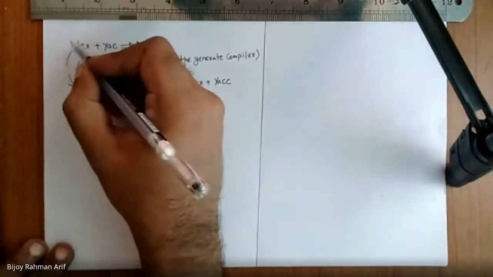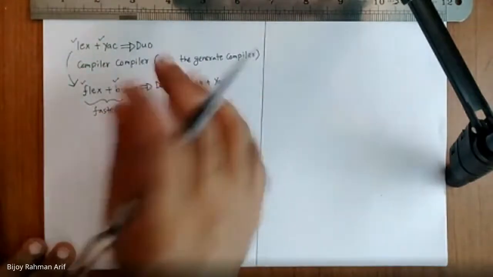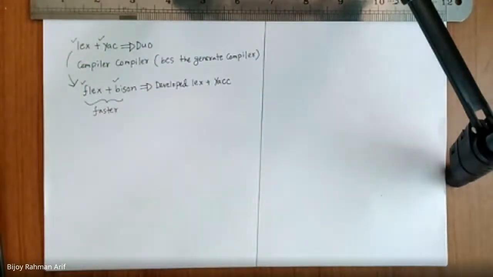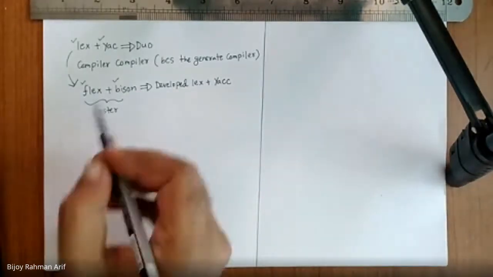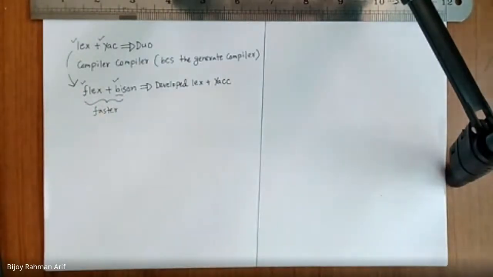Now all these names, Lex, Yak, Flex, Bison, have a commonality. Do you know the commonality? What is the commonality about those names? The secret is in this word. What is bison?